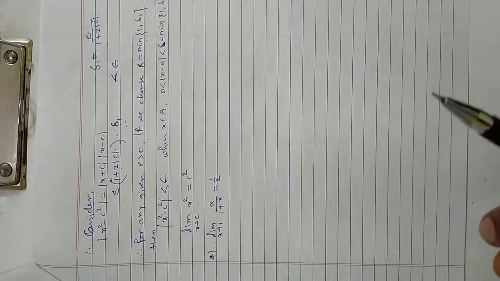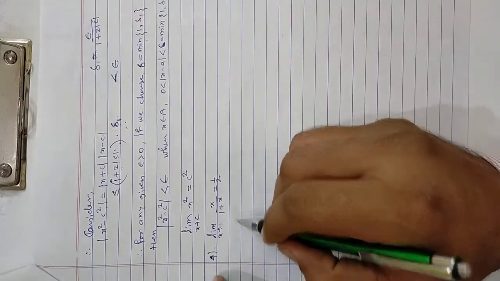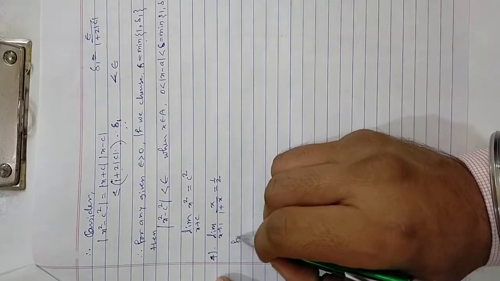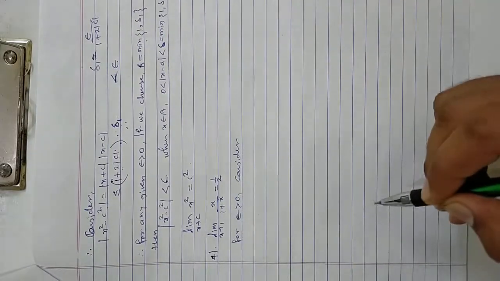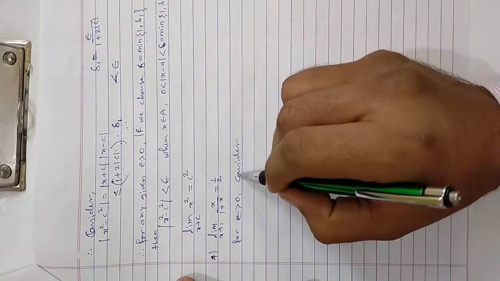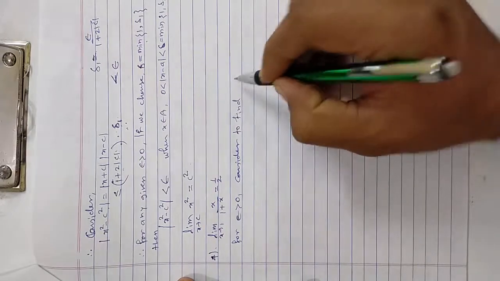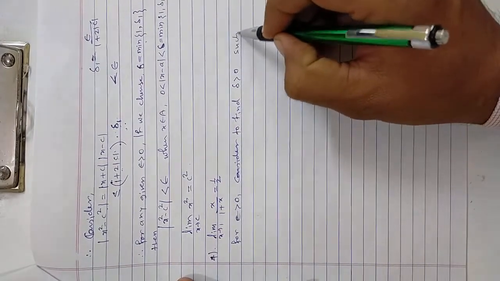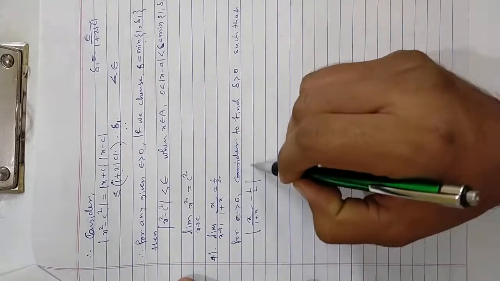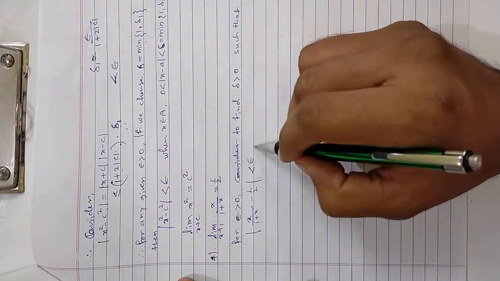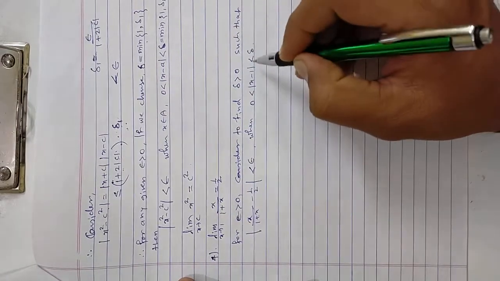So to show this limit is 1 half, for epsilon greater than 0, that means what we wish to show is how to find the value of delta so that this difference, modulus of x upon 1 plus x minus half, is less than epsilon, and it should be true for any epsilon greater than 0 when 0 less than mod x minus 1 less than delta, right?